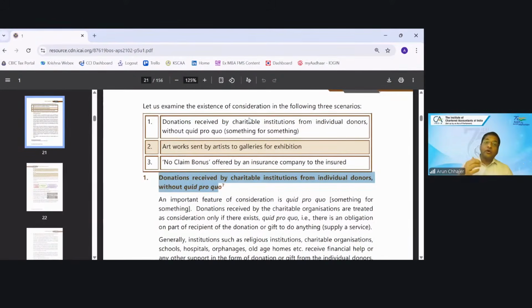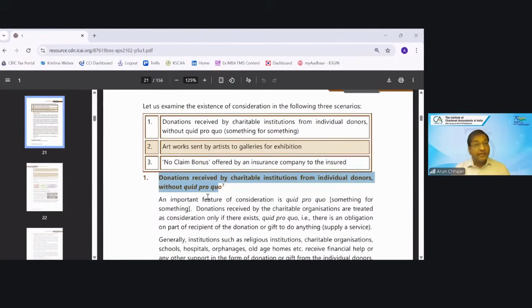Correct. Like if I am giving a donation, and I want advertisement of my business, so I'm expecting they should display my name along with my organization name and what I'm doing. Then it is quid pro quo. But if I am giving the donation without any quid pro quo, whenever a donation is given, the name of the donor would be mentioned, but I don't want any other quid pro quo.